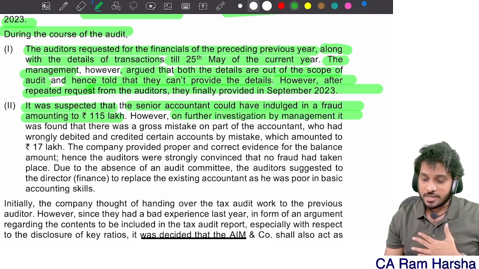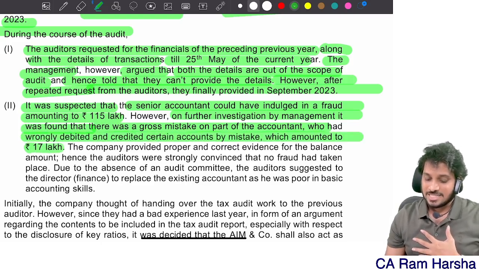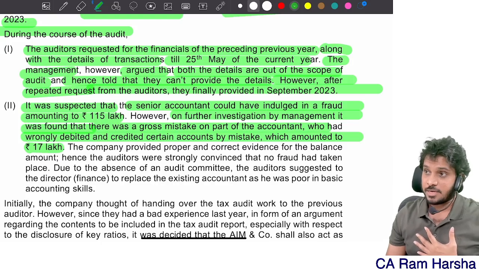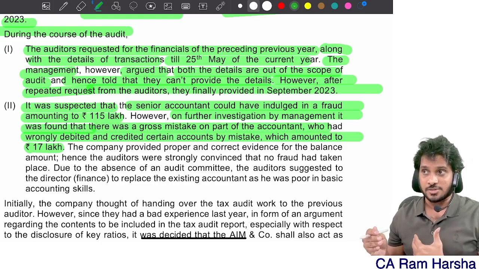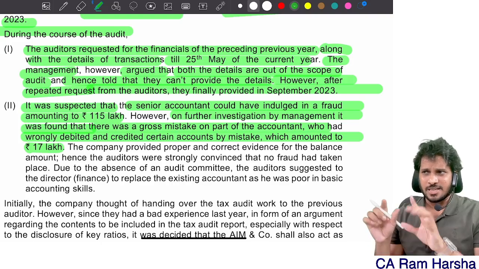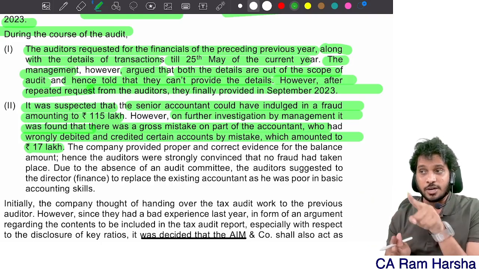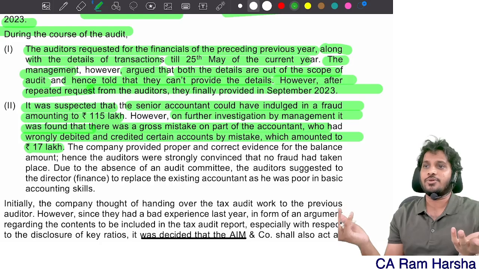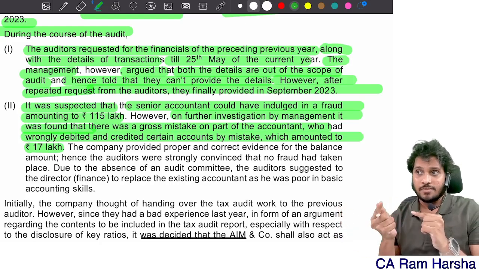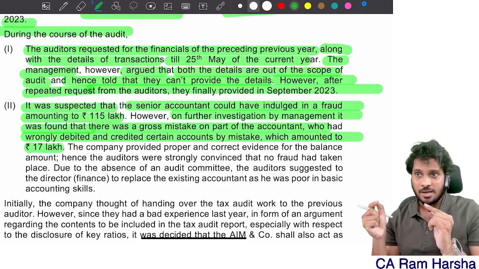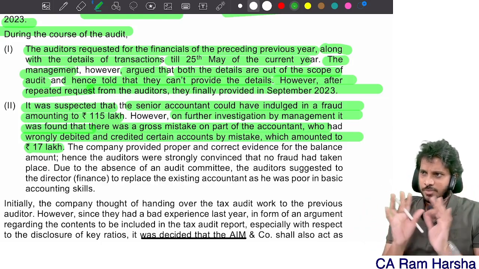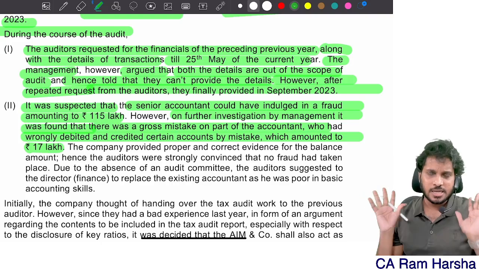However, on further investigation by the management, it was found that there was a gross mistake on the part of the accountant who had wrongly debited and credited certain accounts by mistake, which amounted to 17 lakh. Okay, so first the company intimated the directors, since it was more than 1 crore. They did some investigation and found 17 lakhs was an error, sir. That's not a fraud. Since the fraud is totally less than 1 crore, no need to report to the central government. Though it was more than 1 crore initially, later it was found that it is less than 1 crore. So no need to report to the central government.